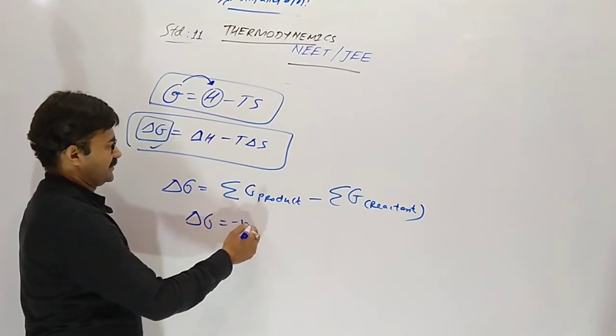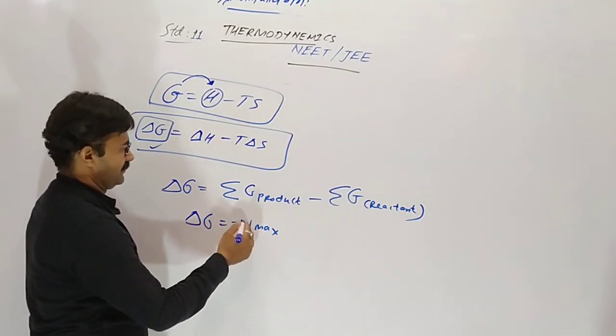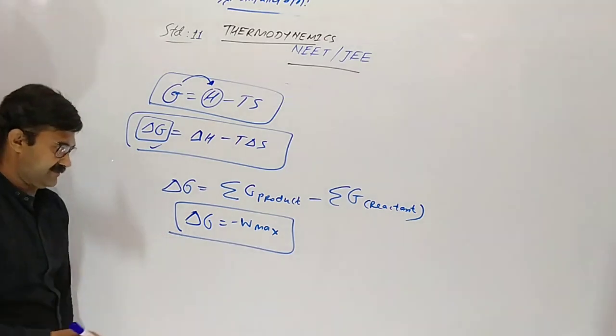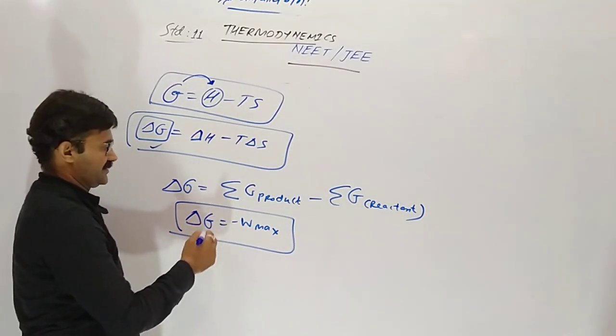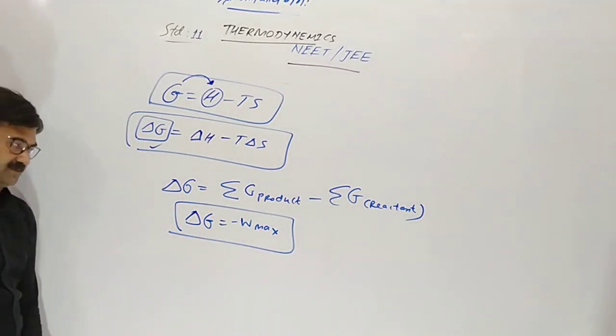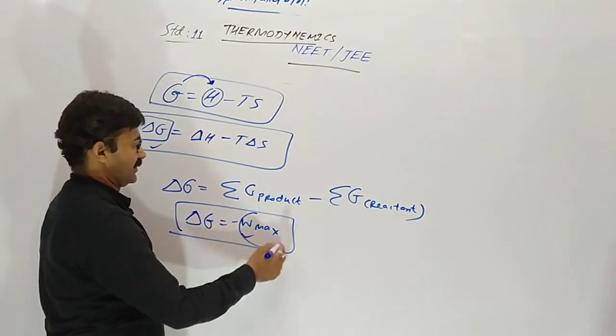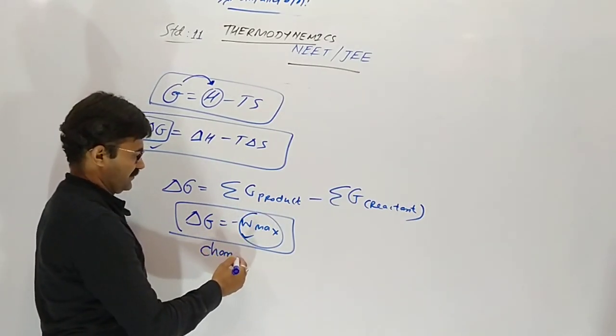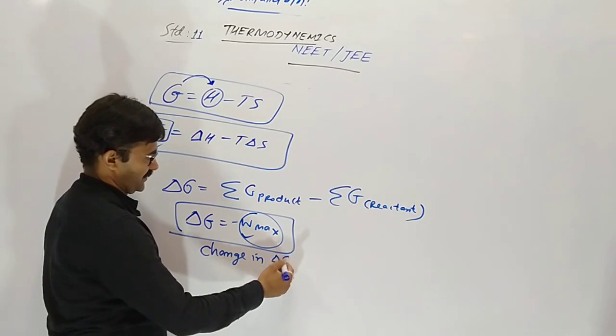Delta G value is equal to the maximum work done by the system. Delta G is equal to minus W maximum.